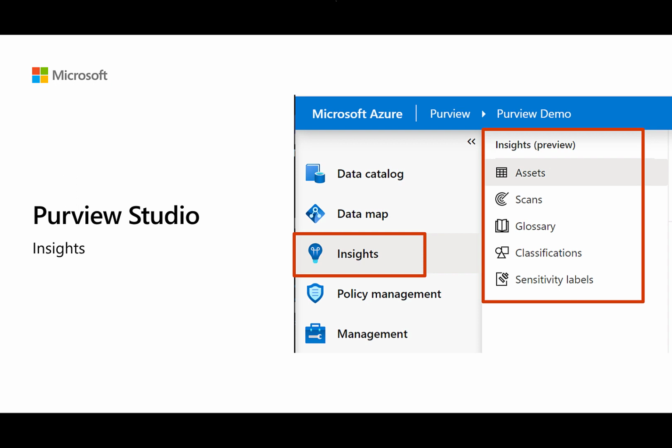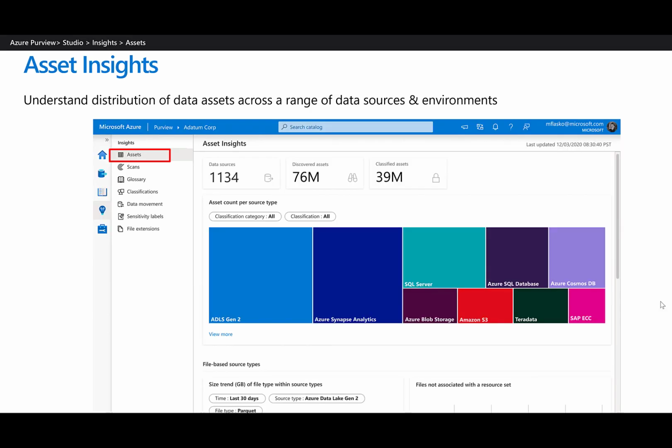First, we can navigate to Insights from the left nav in Purview Studio under the Data Catalog and Data Map. From there, we'll see the different Insight panes, intended to help users across a variety of roles to quickly understand their data estate at large and gain key insights, such as where sensitive data resides. The first insight is called Asset Insights, and it provides a single view across the entire Purview data estate. This experience offers insights into the progression of data assets, including how many data sources have been scanned, how many assets were discovered, and how many discovered assets were classified.